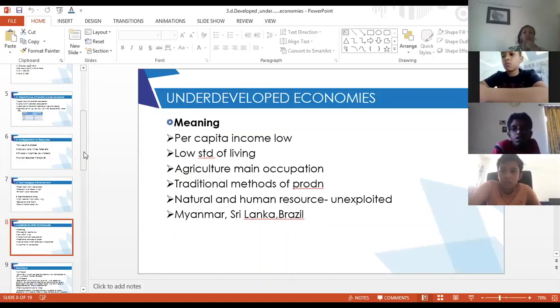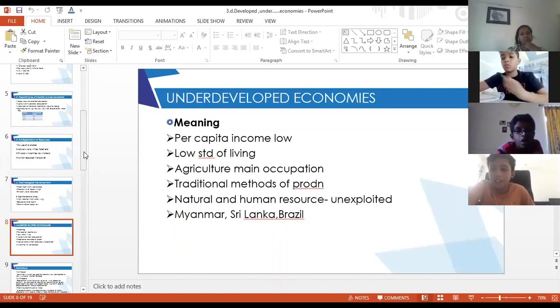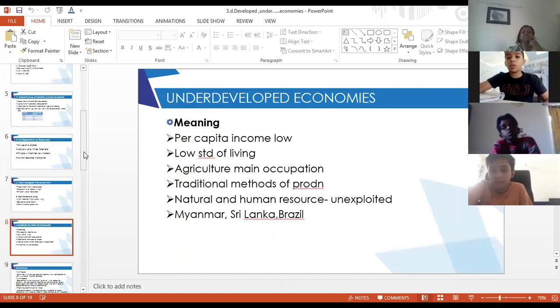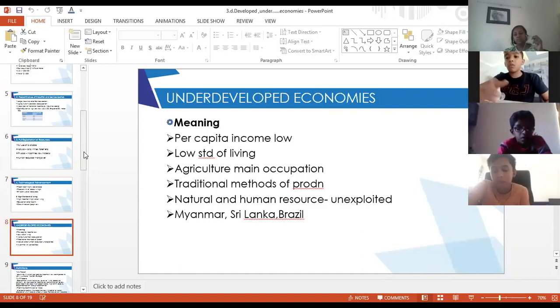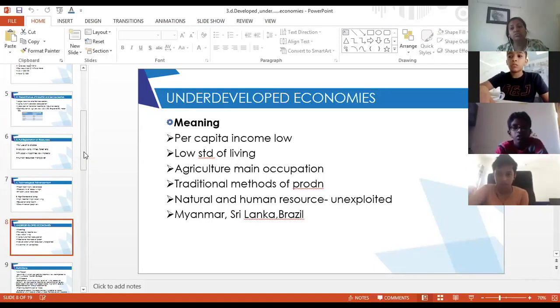Ronak, what was per capita income? Ma'am, the average income in an area. Yes, it is the average income of a person, right? That means the total national income divided by the total population gives you an average income of a person. So per capita income is very low. Because the per capita income is low, the standard of living is also very low.